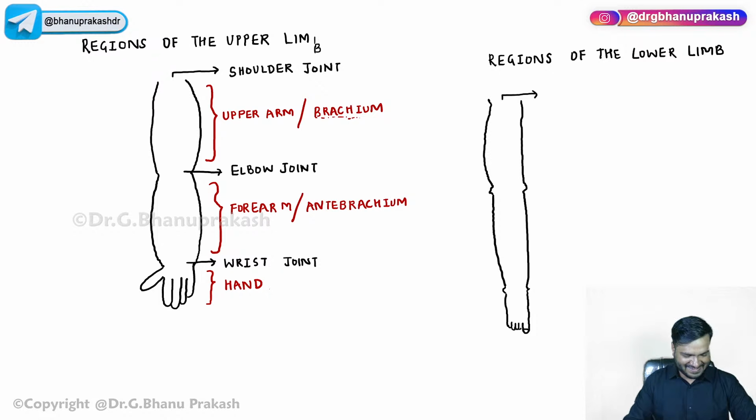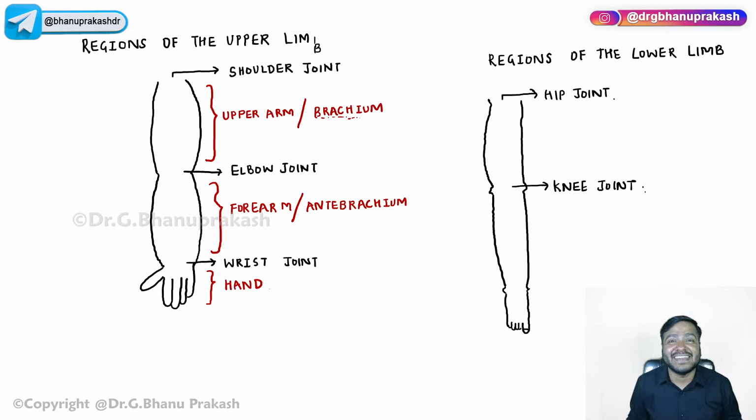Thank you so much. Now, regions of the lower limb. This joint over here, let us mark that. This is called the hip joint. Then your favorite joint, guys, where most of your brain resides over here, right? That is the knee joint. Majority of the brains are over here. Please don't take it seriously, I'm just kidding right now. The knee joint, guys.